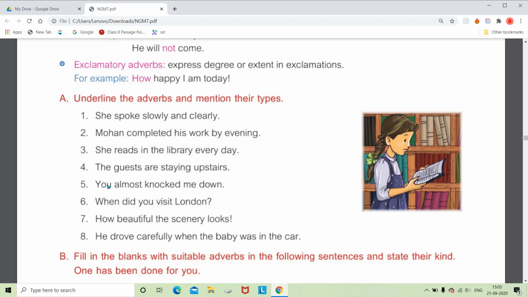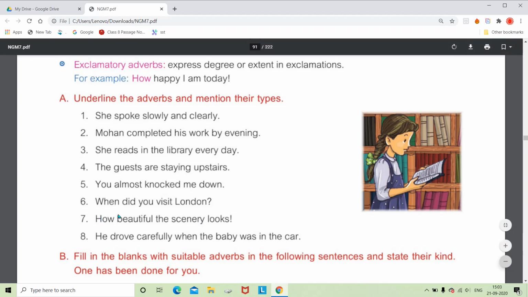Okay, so here again we can just see the word almost, which shows the degree. At what degree did you knock me down? Almost. Quite, almost, very, all these are called adverbs of degree, because they show us some extent, that is, to what extent some action happens. So here you have to underline almost, and in brackets write adverb of degree.